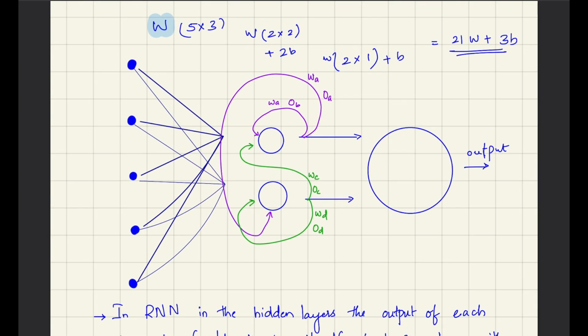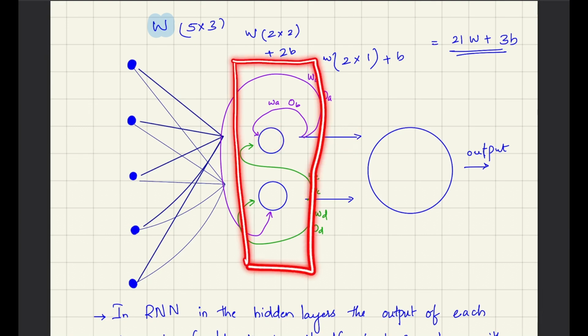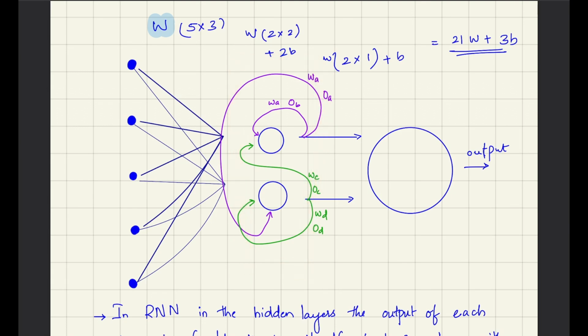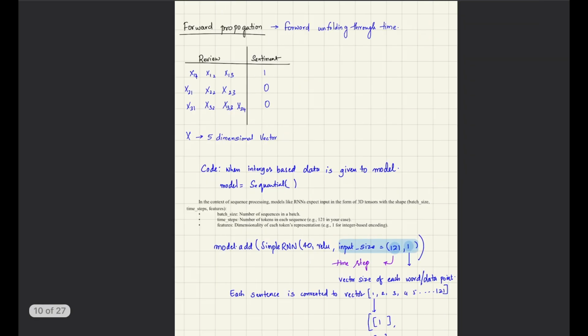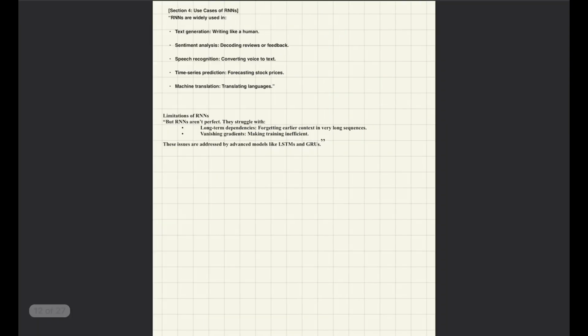So there is one more thing. We get an output from one neuron. Let's take a neural network where we have multiple neurons in the hidden layer. So in that case, the output from one neuron is also fed into itself, and also it is fed into the other neurons. Similarly, since the second neuron also has an output, this output is also fed into the other neurons.